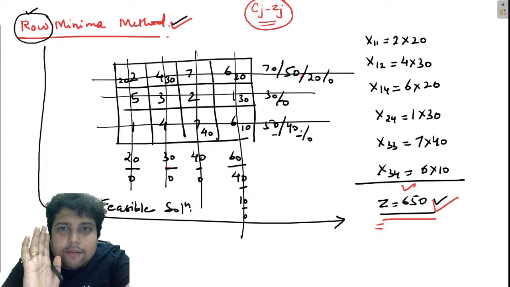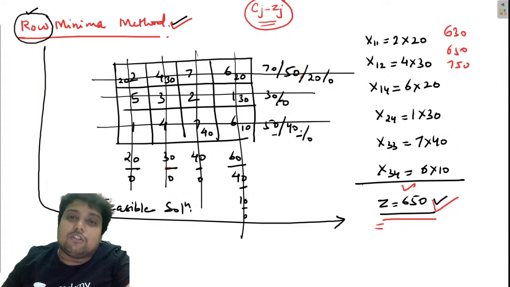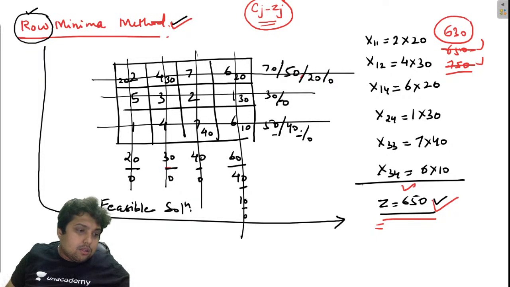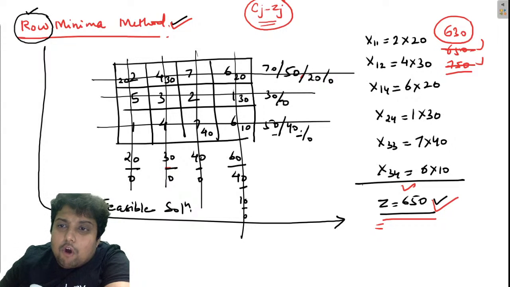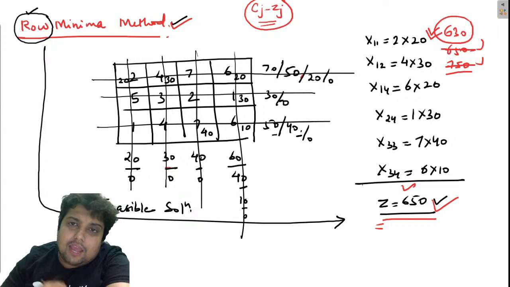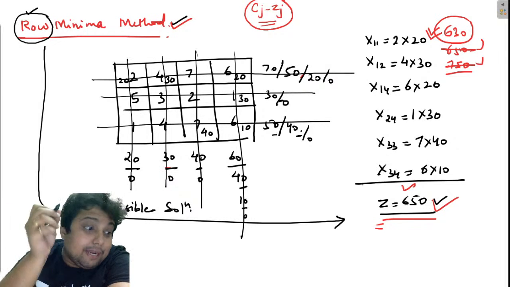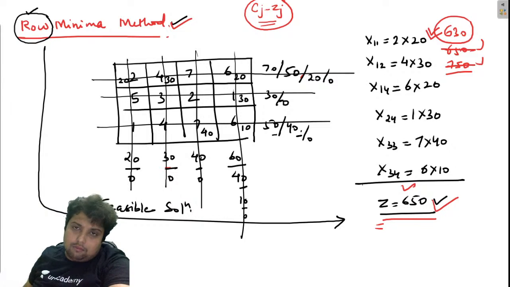I hope you are getting my point. If I have 630, 650 and 750 as my feasible solutions, then since 630 is smaller than 650 and 750, 650 and 750 cannot be optimal solutions. So if you have obtained the value 630 as a feasible solution, the best thing to do is to perform the optimality test of 630, because 650 and 750 we already know are not optimal.